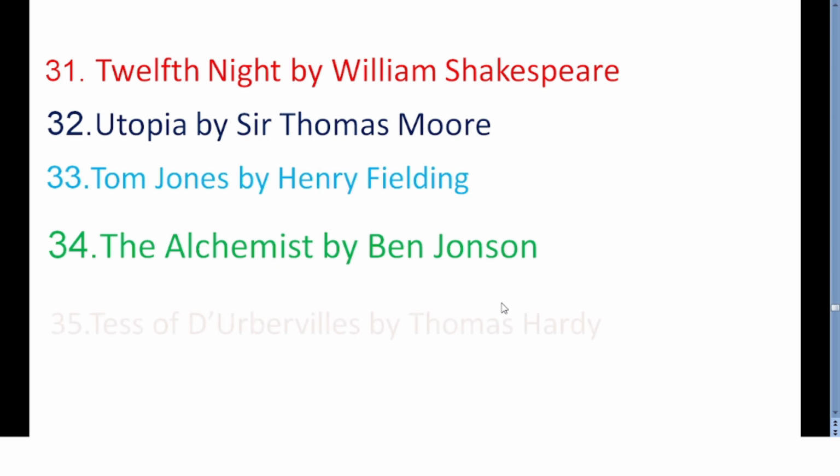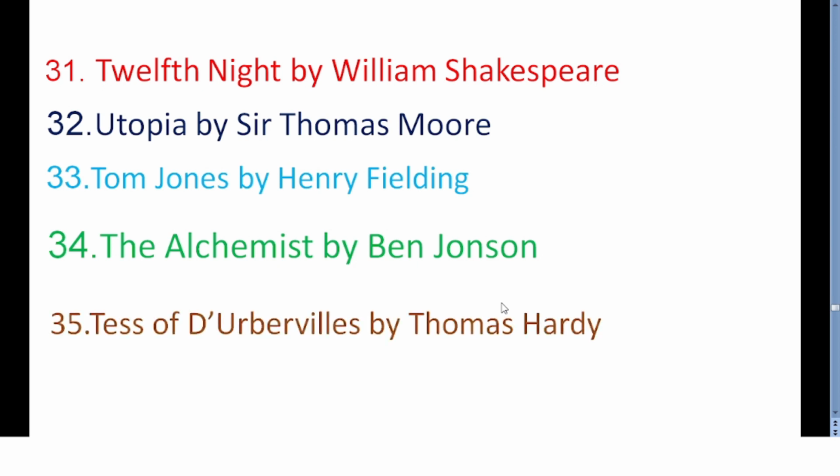Go to the next one, Tess of the d'Urbervilles by Thomas Hardy. It's one of the famous works of Hardy. It's all about a pure woman faithfully presented in a novel by Thomas Hardy, and it initially appeared in a censored and serialized version. Later it was published in the form of a novel. The important characters in the novel are Angel Clare, Alec d'Urberville, Tess Durbeyfield, and John Durbeyfield.